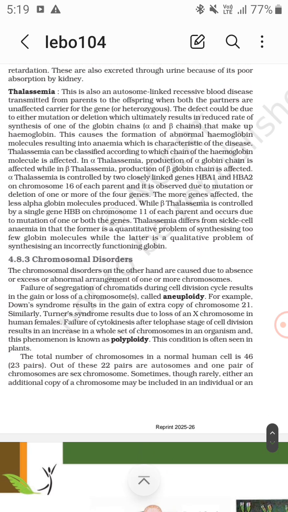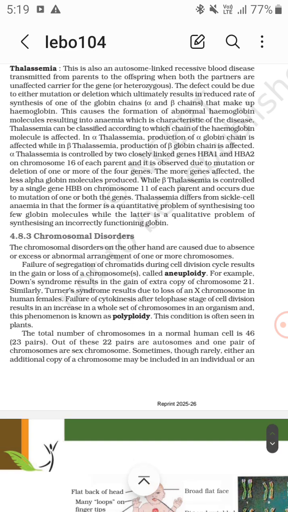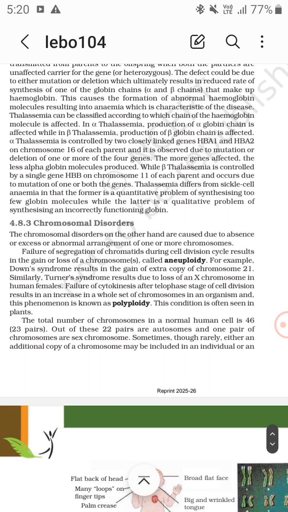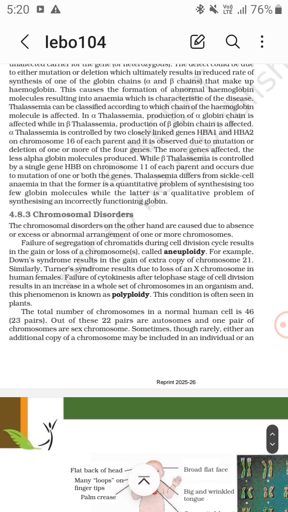So thalassemia differs from sickle cell anemia in that the former is a quantitative problem of synthesizing too few globin molecules, while the latter is a qualitative problem of synthesizing an incorrectly functioning globin.